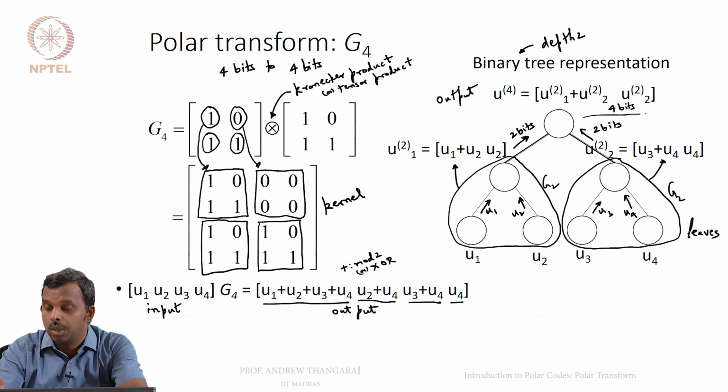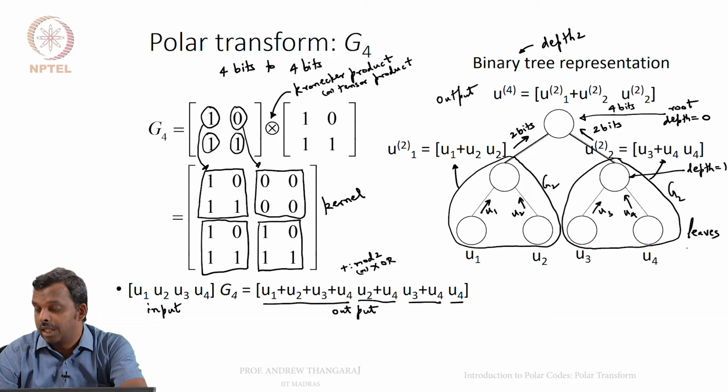This is the root, which people call the root of the tree. It is supposed to have a depth of 0. This level is depth 1, and this level, the leaves, is at depth 2.